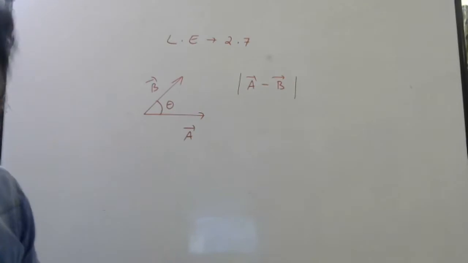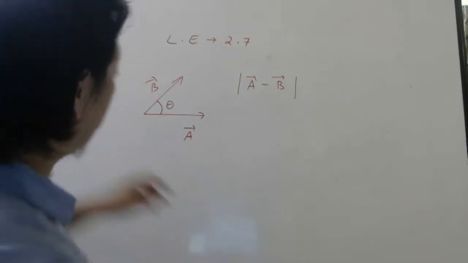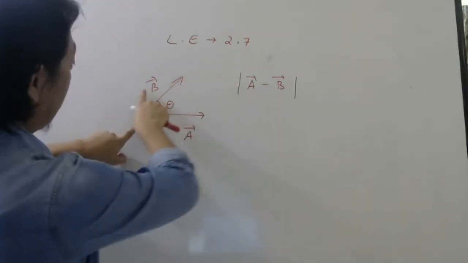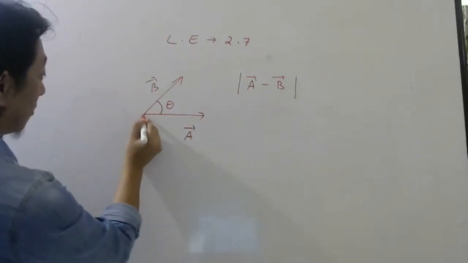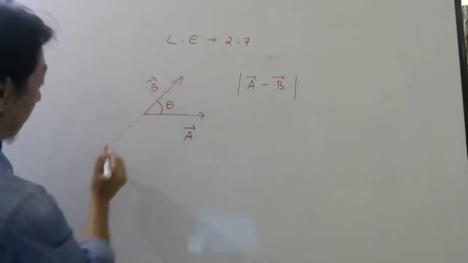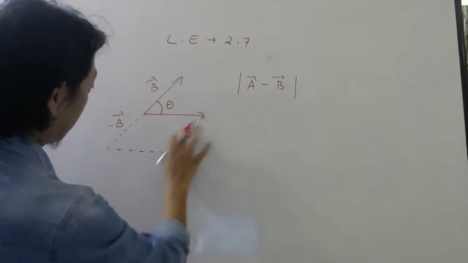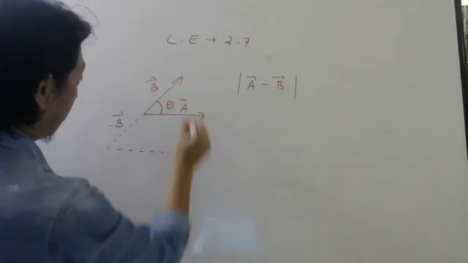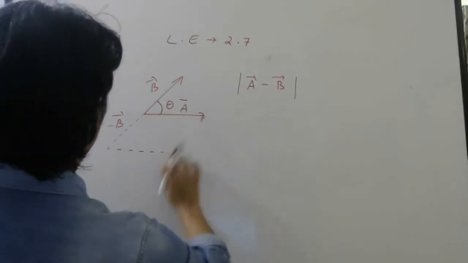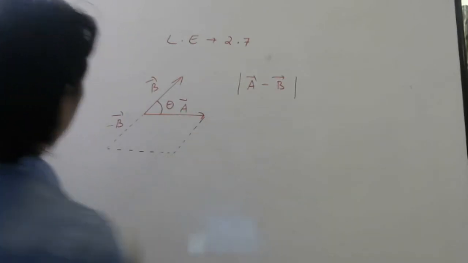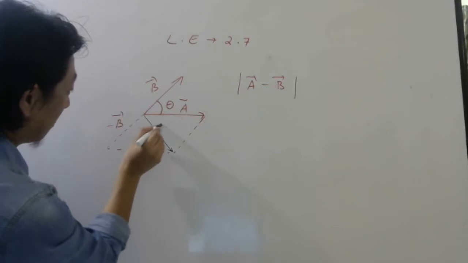Okay, so how do we do that? So first what I told, I want A bar minus B bar. So see in the question what they have given again. In the question they have given this length A, this length B, and this angle theta. So the answer should be in terms of that. So now I have to flip this vector to minus B bar and then add it with this vector. Let me draw this one here. This is A bar, this is minus B bar, add these two. That is your A bar minus B bar.